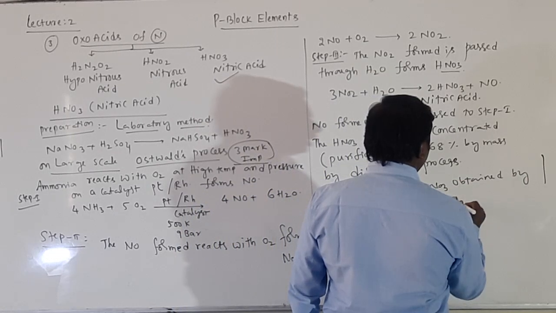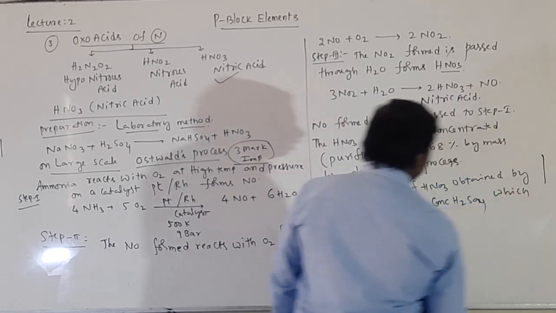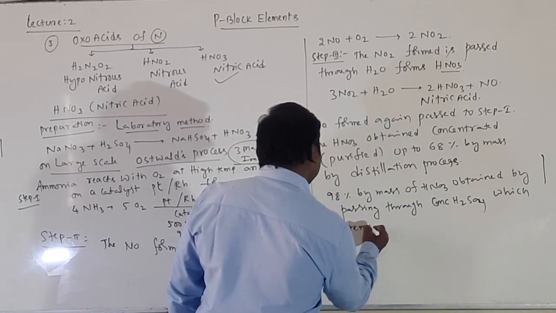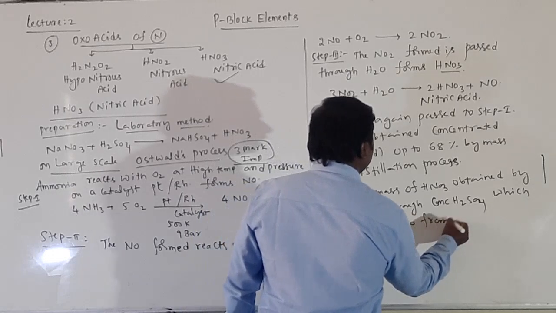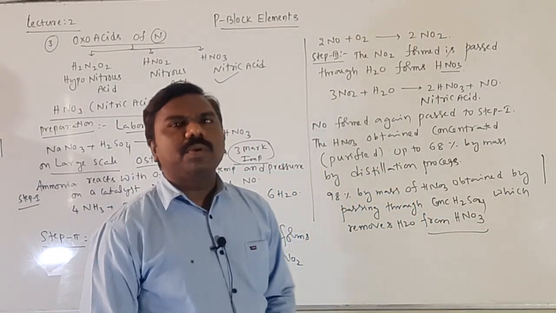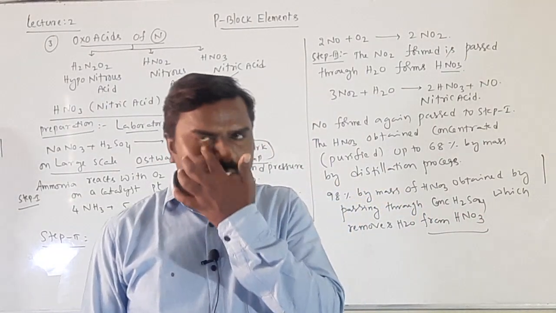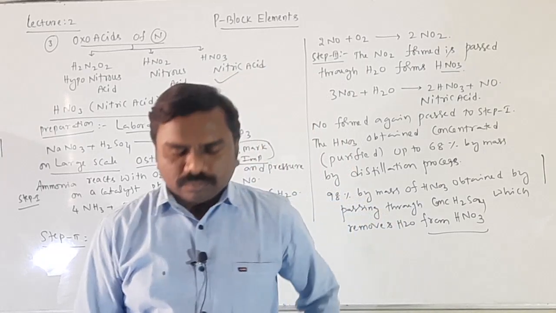Concentrated sulfuric acid, which removes water from HNO3, then we will get pure 98% HNO3. It is purification of HNO3.